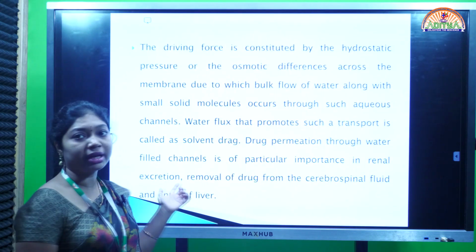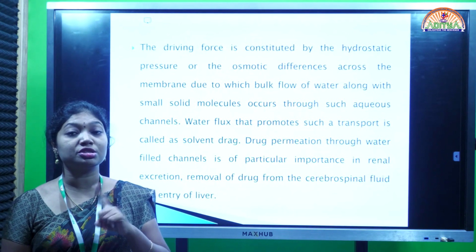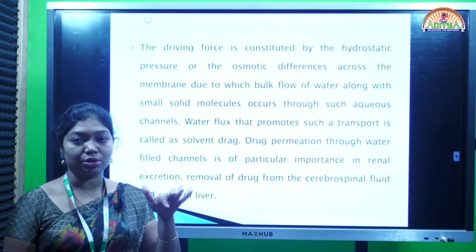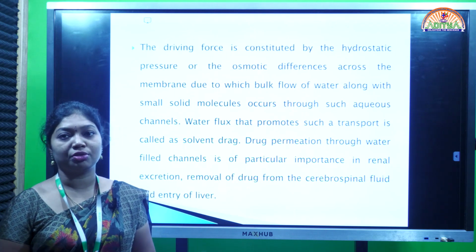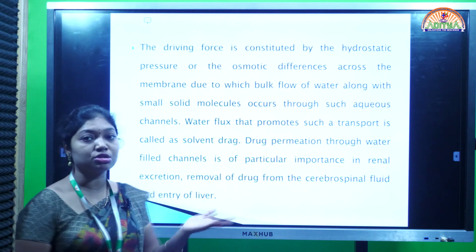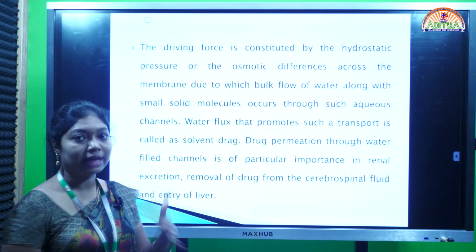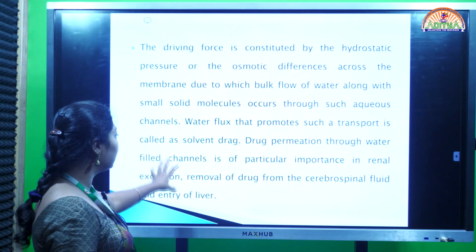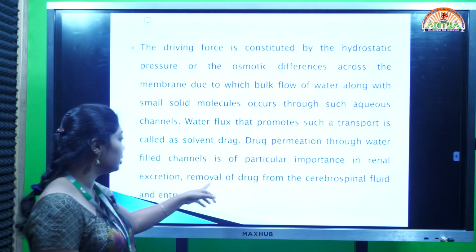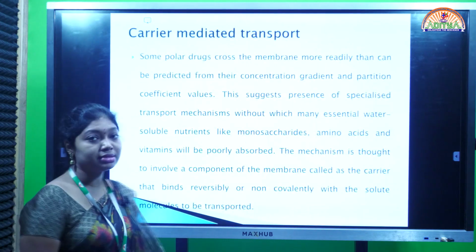In the last mechanism we discussed passive diffusion, where the driving force is concentration gradient. The drug is transferred across the membrane and reaches the interior of the body until the equilibrium concentration is attained. Here it depends on the osmotic differences between the outside and inside of the membrane. The drug permeation through these aqueous fluid channels is very important for renal excretion, removal of the drug from the cerebrospinal fluid, and entry into the liver. So that is about pore transport.